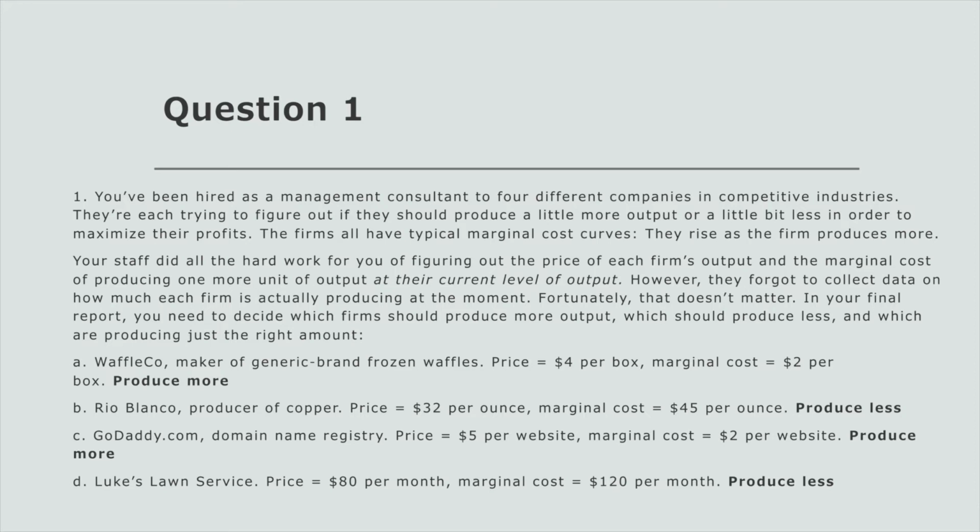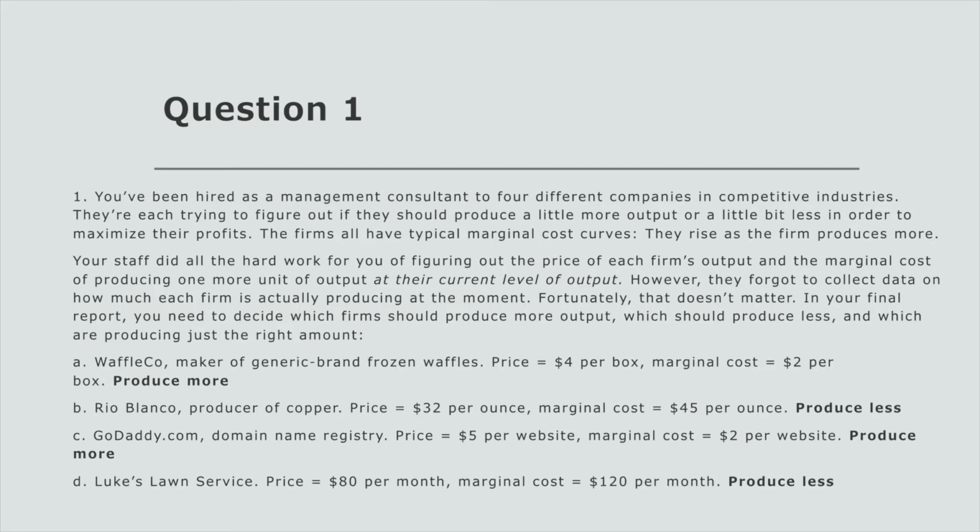In question one, we're given a situation where you've been hired as a management consultant for different companies in competitive industries. We're trying to figure out whether they should produce a little more output or a little less to maximize their profit. Firms all have typical marginal cost curves, so they rise as the firm produces more. We're given four different scenarios.